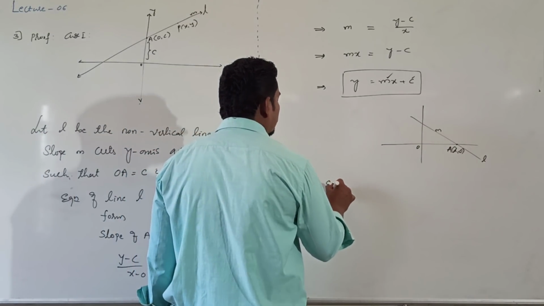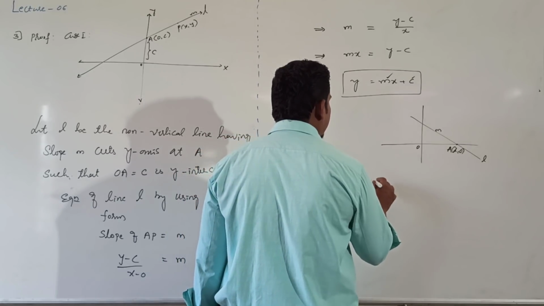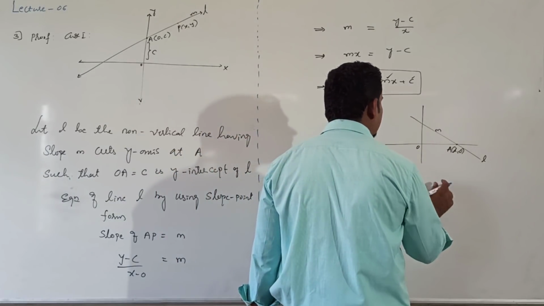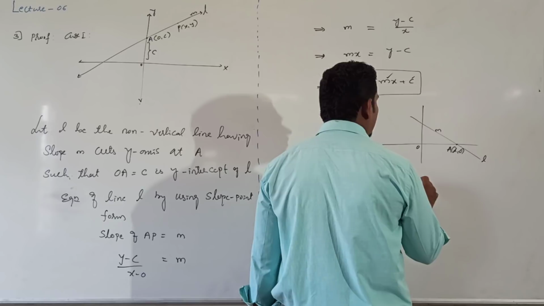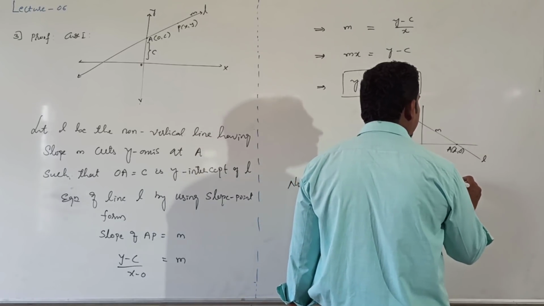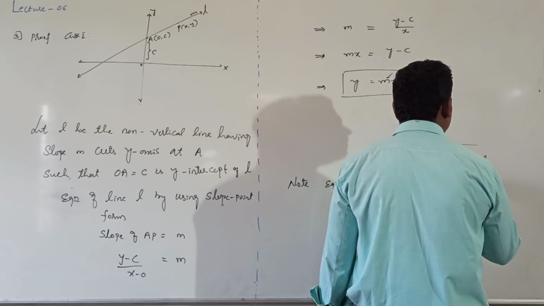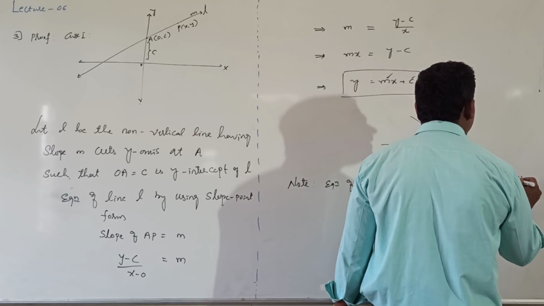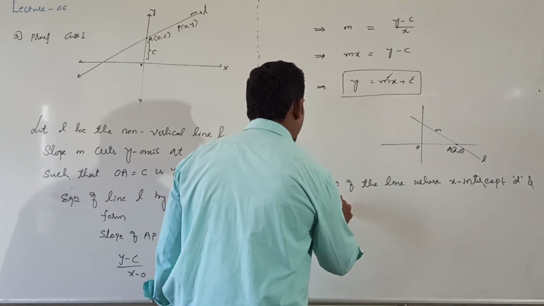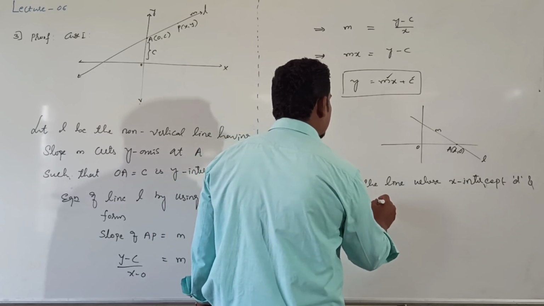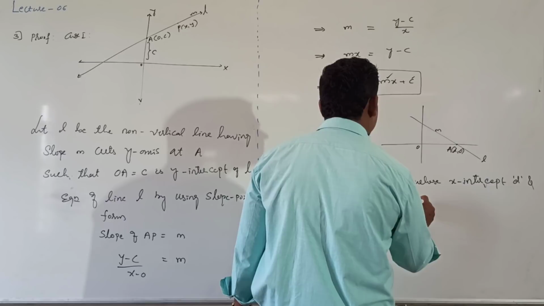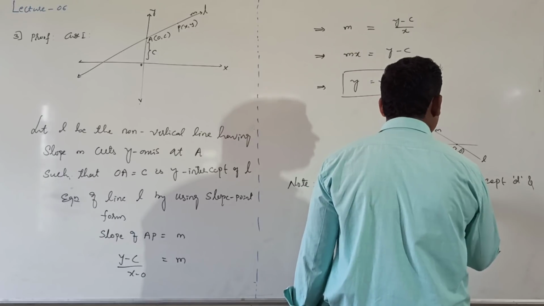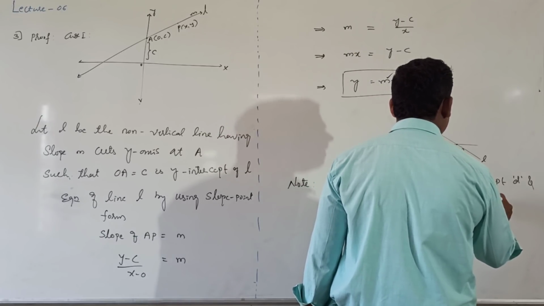Note: the equation of the line whose x intercept is small d, having slope small m, is y is equal to m into (x minus d).